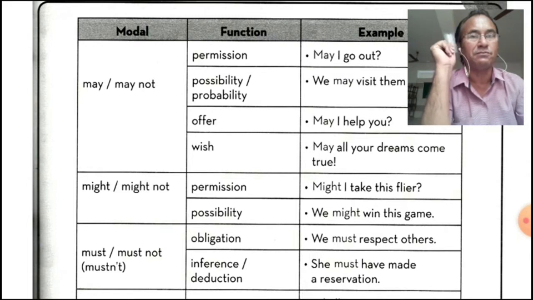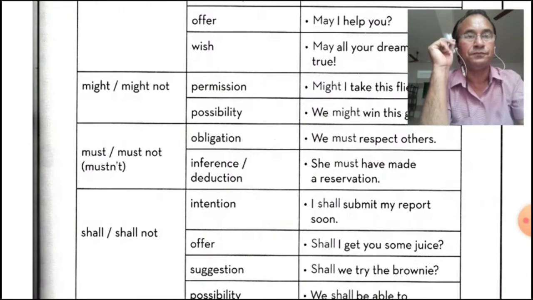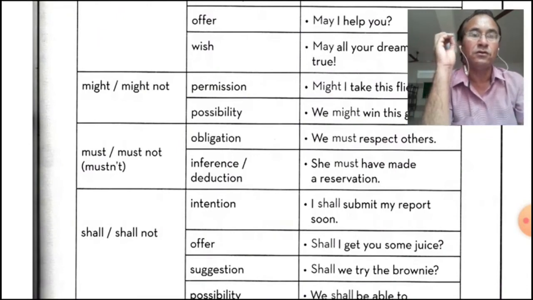So these are the permission and possibility. Now must and must not. For obligation: we must respect others. And second one, inference, deduction: you must have made a reservation. So these are obligation and inference, deduction.